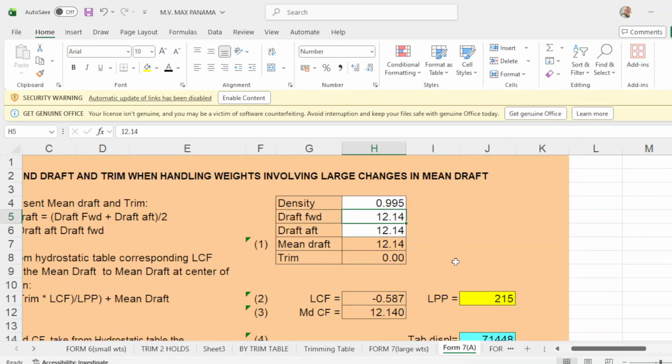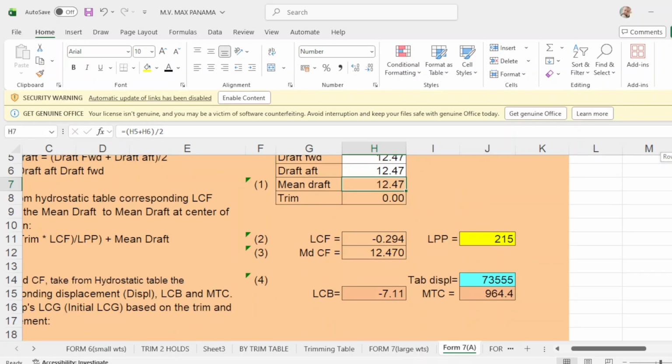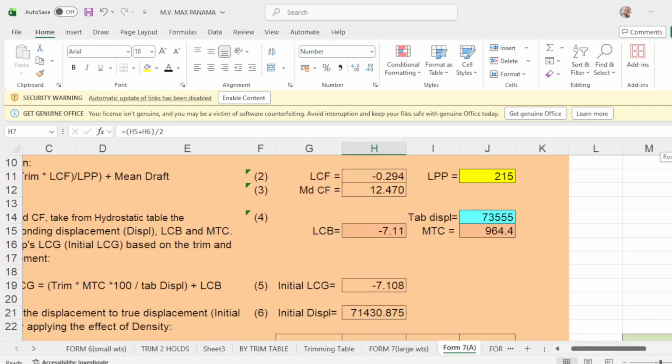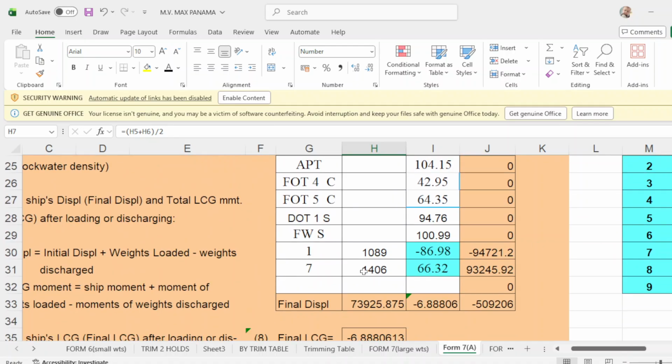So 12.47 forward, 12.47 up. Then your displacement is done. Then you put your cargo to hold number 1.